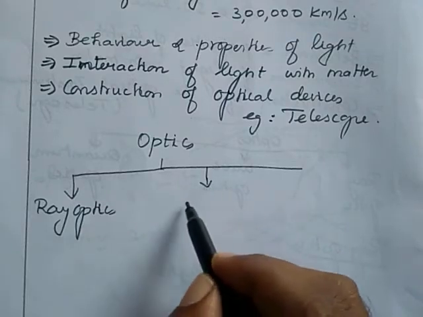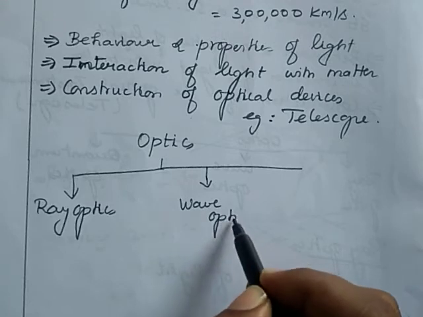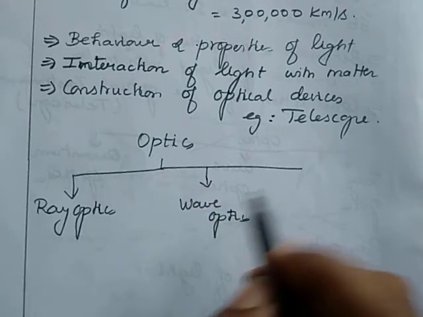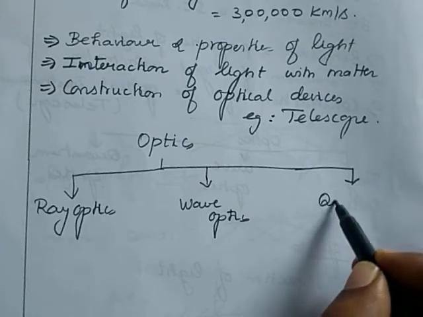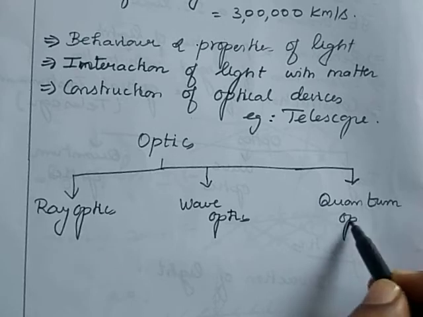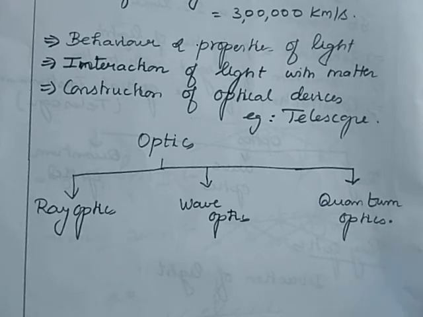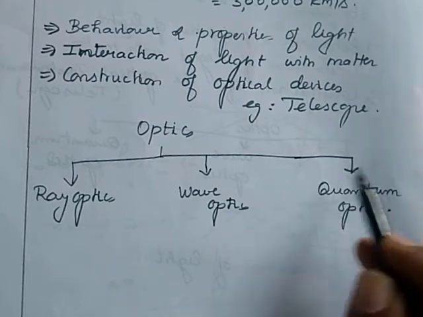The next one is wave optics, that is our 7th lesson. Then quantum optics. This you will study in your higher education.